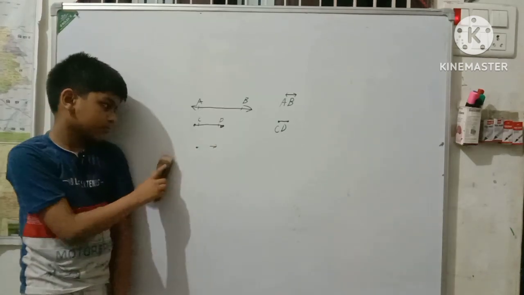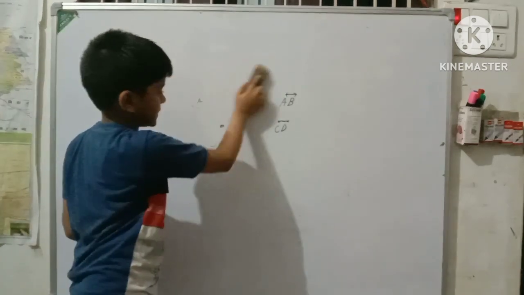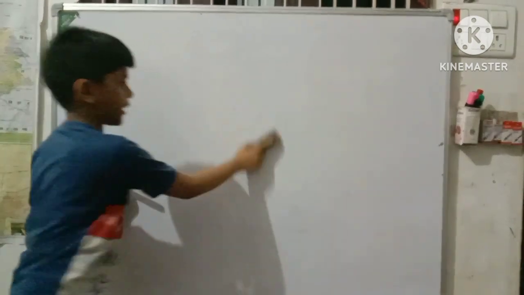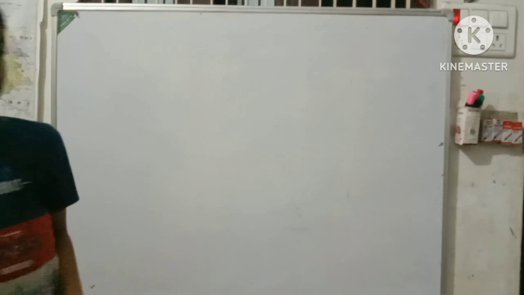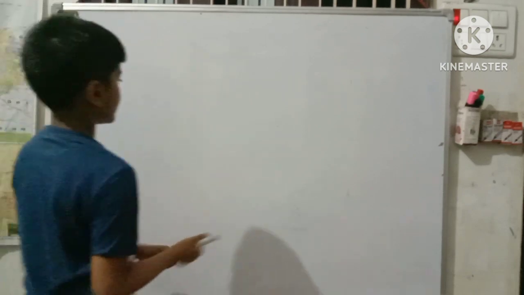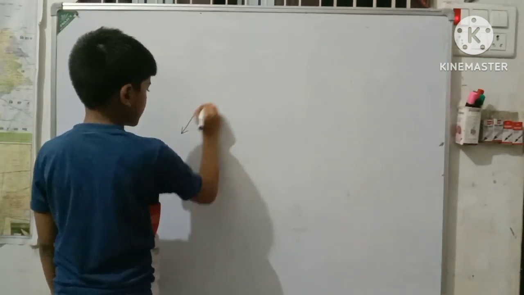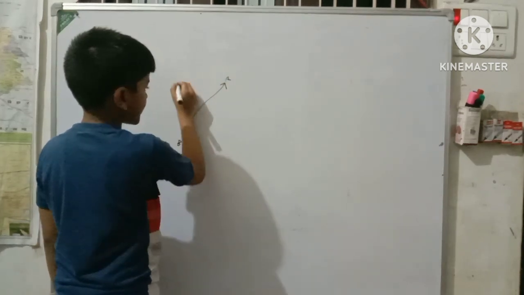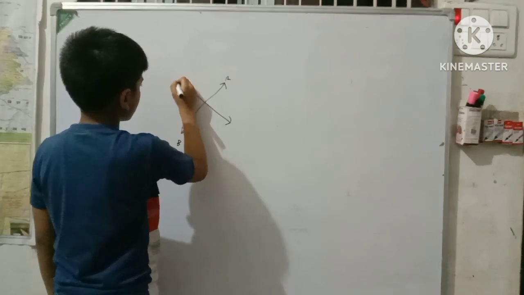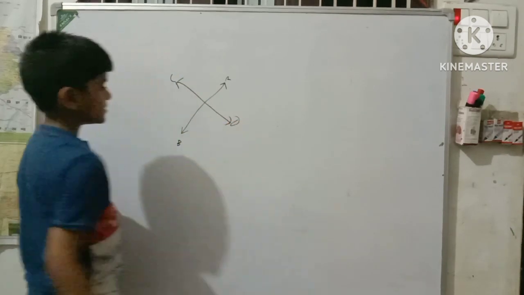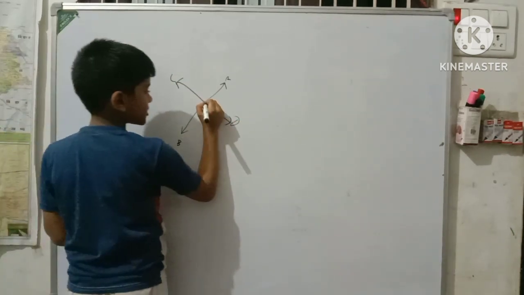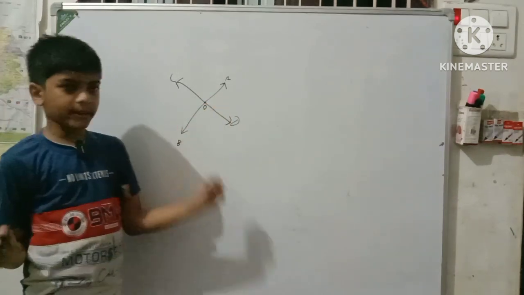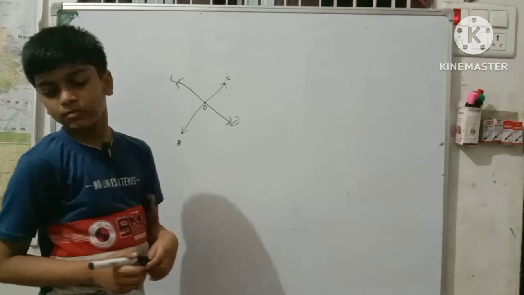Define intersecting lines. Intersecting lines are the same as lines, but there are two lines instead of one, and they intersect each other at a point. If I call this line AB and this line CD, then they intersect at this point. We can name this O. So these are intersecting lines.